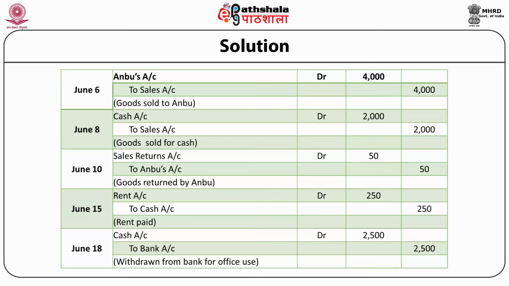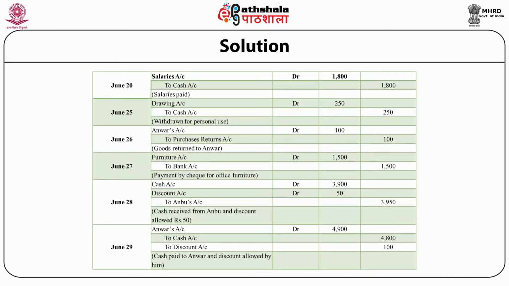June 18. Cash account debit rupees 2,500 to bank account rupees 2,500. Summary: withdrawn from bank for office use. June 20. Salaries account debit rupees 1,800 to cash account rupees 1,800. Summary: salaries paid.